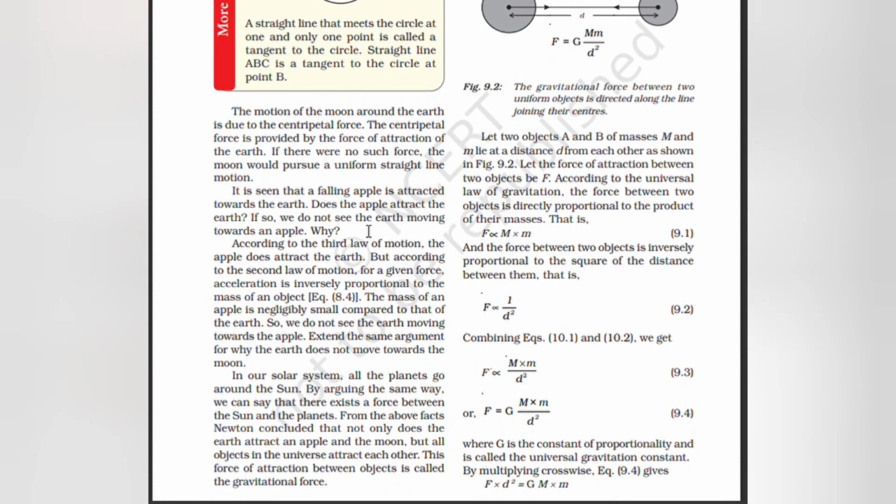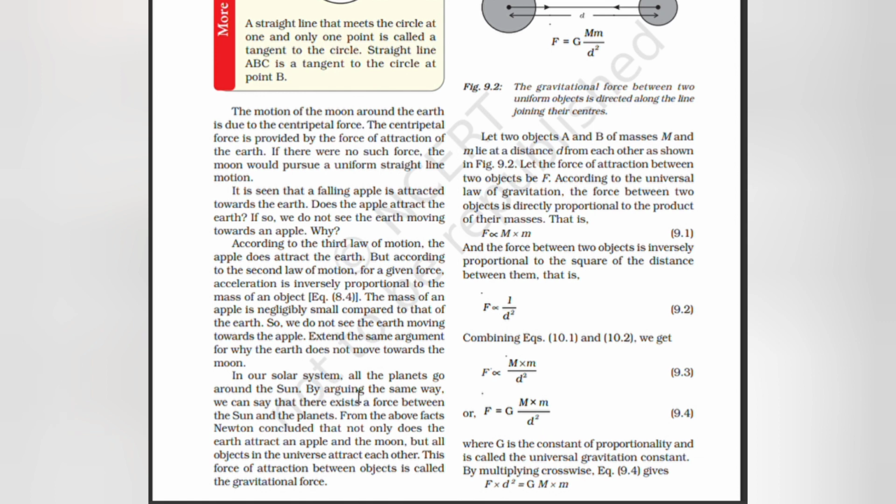According to the third law of motion, the apple does attract the earth. But according to the second law of motion, for a given force, acceleration is inversely proportional to the mass of an object. The mass of an apple is negligibly small compared to that of the earth. So we do not see the earth moving towards the apple. Extend the same argument to why the earth does not move towards the moon.